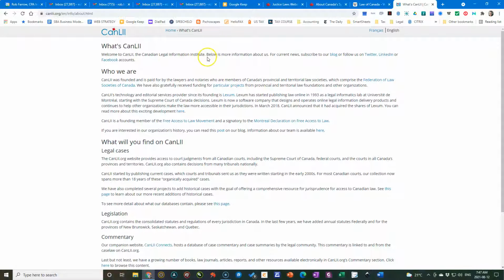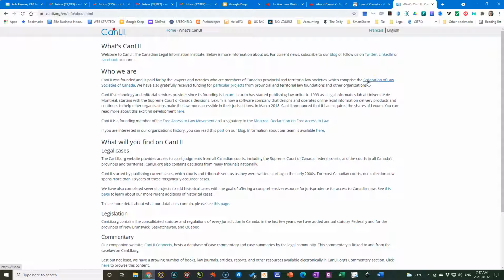I pronounce it CanLII. Not sure how. I've never actually heard anybody pronounce it. So this information is put together by these guys, which was founded and is paid for by lawyers and notaries who are members of Canada's provincial and territorial legal societies, which comprise the Federation of Law Societies of Canada.